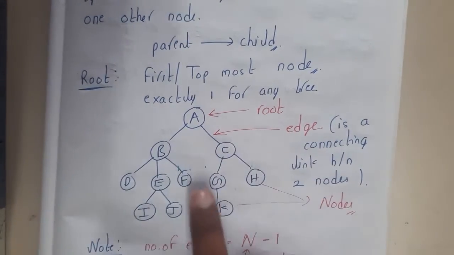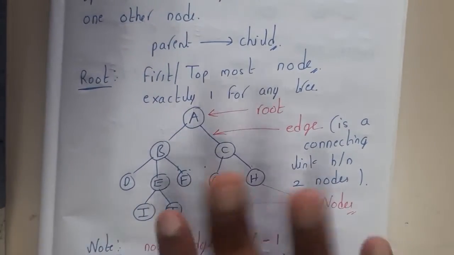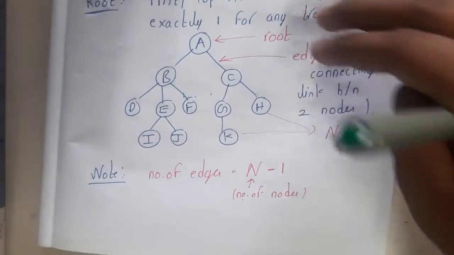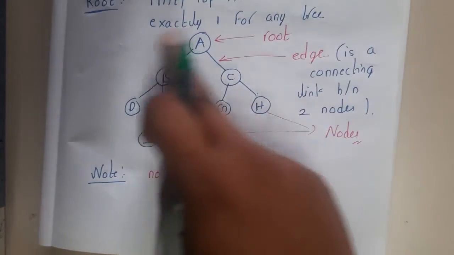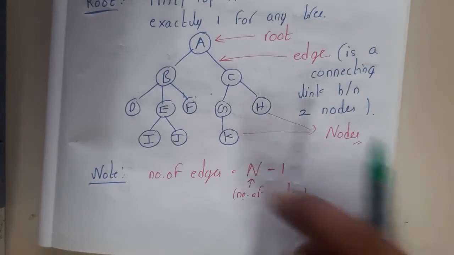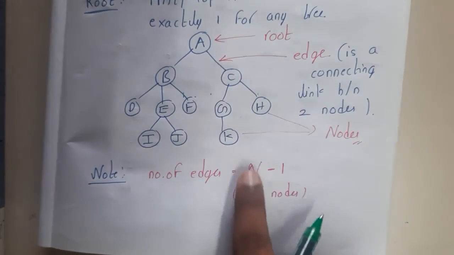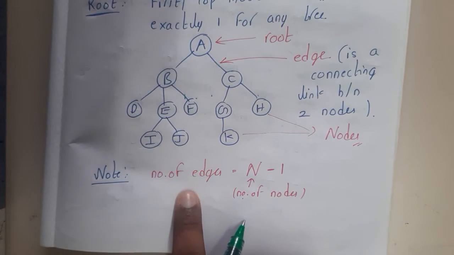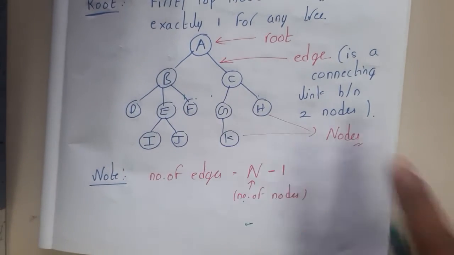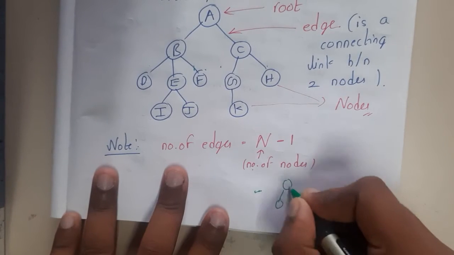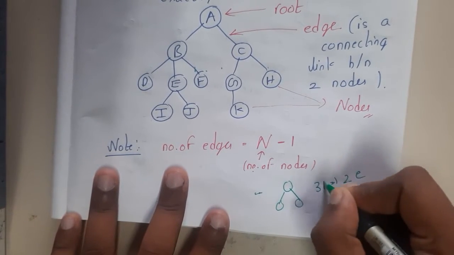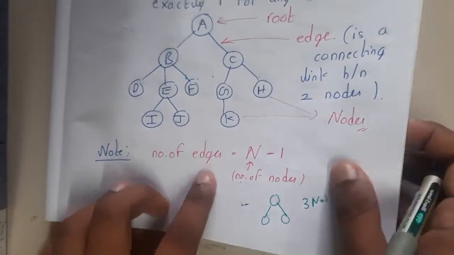So what is an edge? An edge is nothing but a connection between any two nodes. Got it? Yes. Your question will be, is there any relation between nodes and edges? If you observe any graph you draw, guys, if there are n nodes, there will be n minus 1 edges, guys. That's it, simple. Got it? Yes, you can just draw and check. If I draw a small tree this way, here there are 3 nodes and 2 edges. Got it? Yes, the same formula.